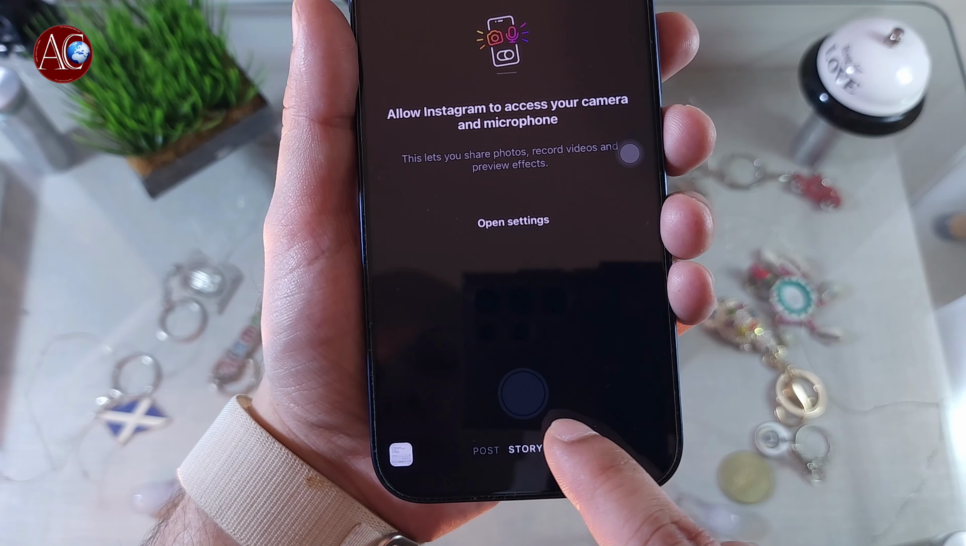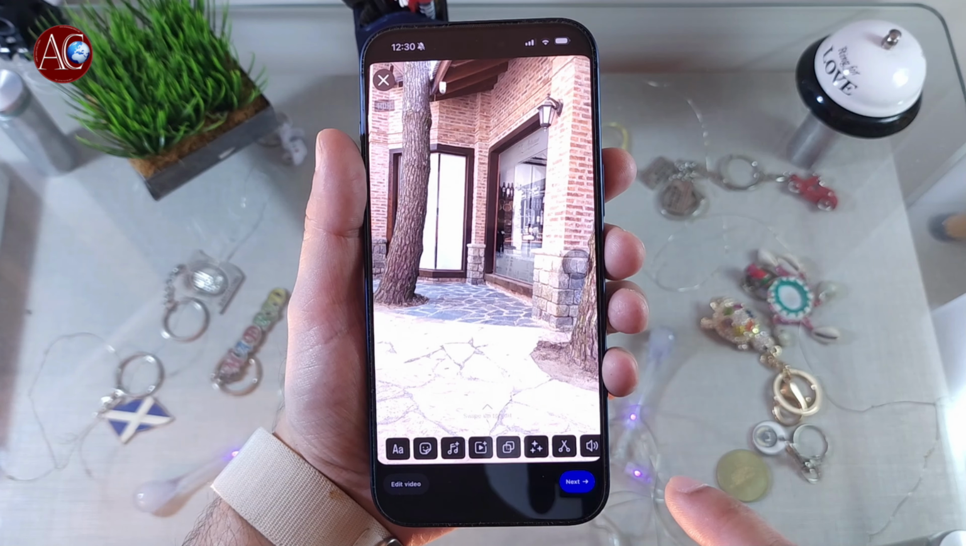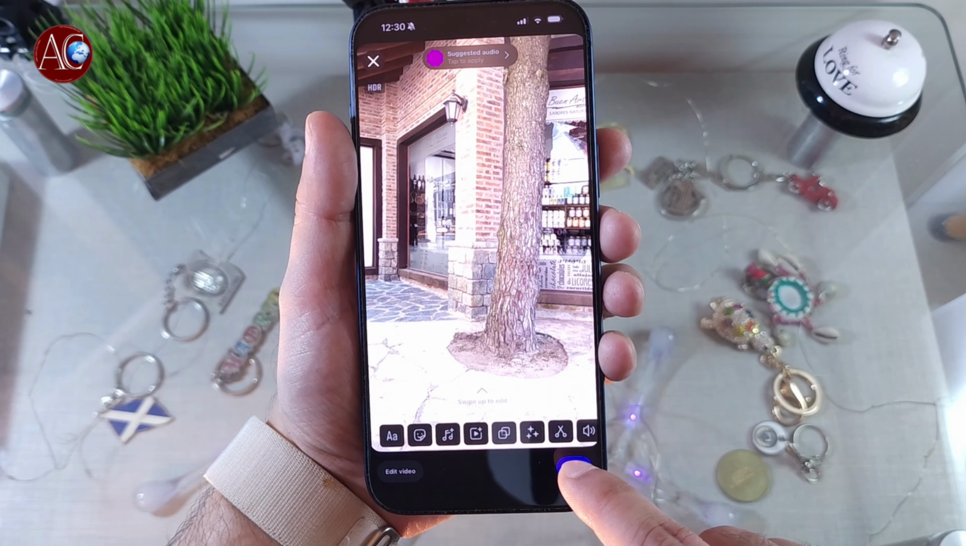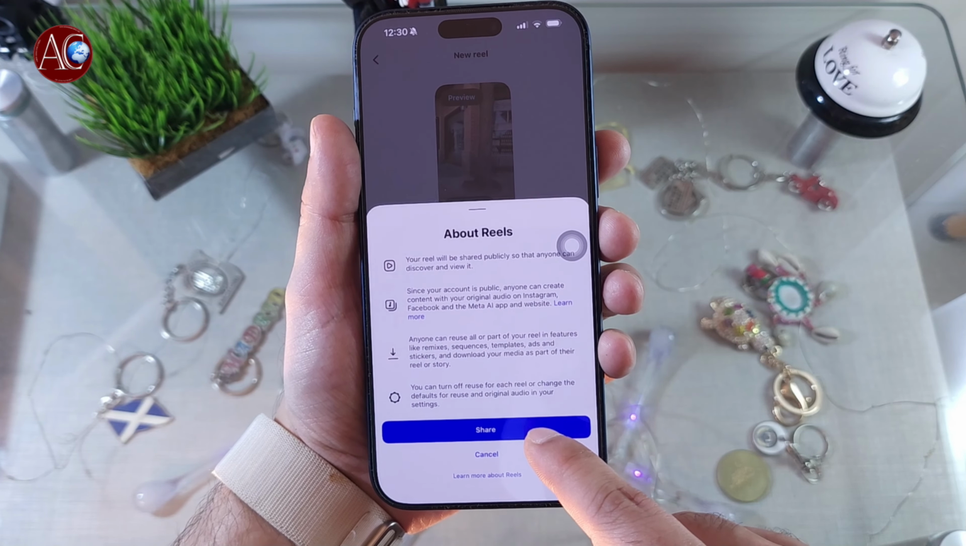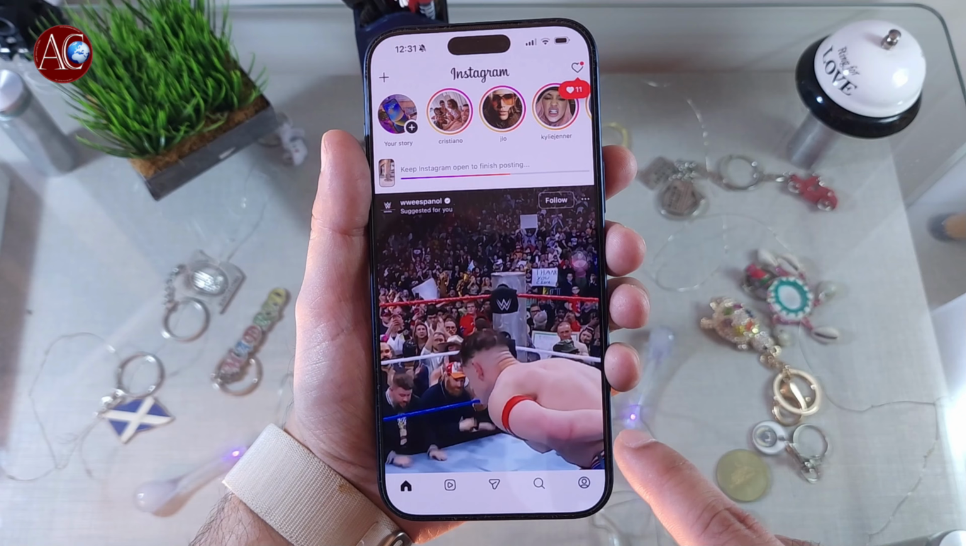Now post, story, reel, hit reel here. Choose a video. Here I choose this video. Tap this one at the corner, you have to tap. Hit next button. Hit next one more time. Next button. You see share. Hit this one, share. It's done.